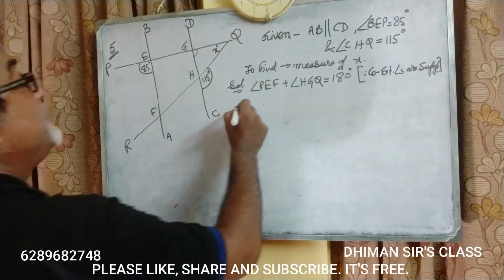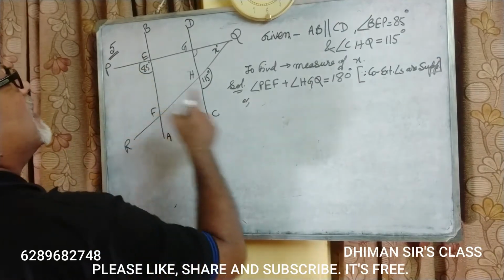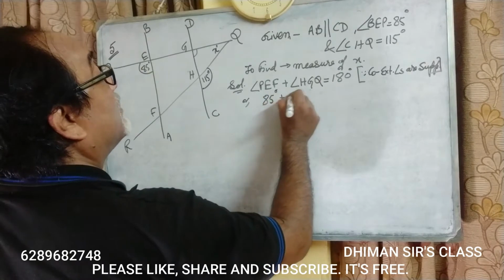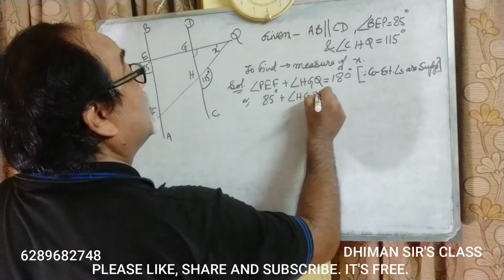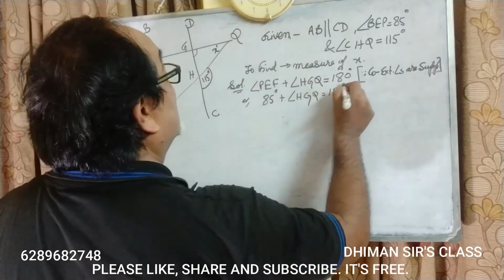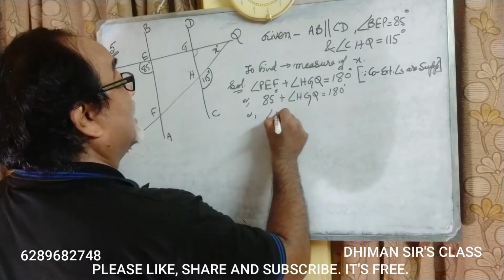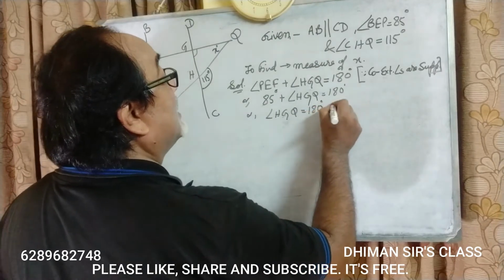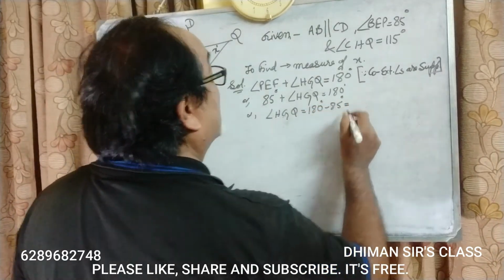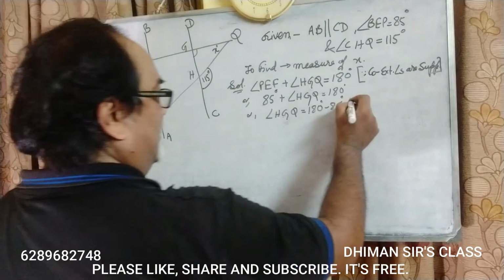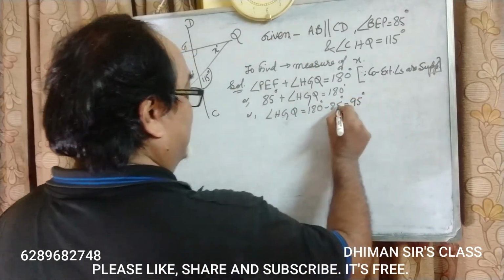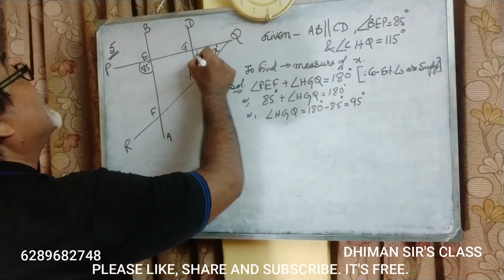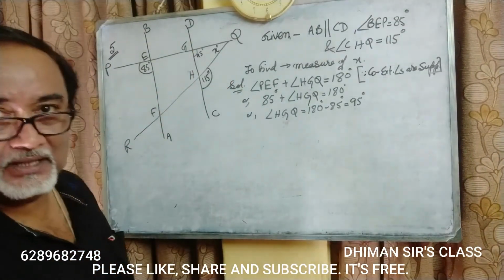So that means angle PEF is 85 degree plus angle HGQ is equal to 180 degree, or angle HGQ is equal to 180 minus 85, that is equal to 95 degree. So this is 95 degree, students.